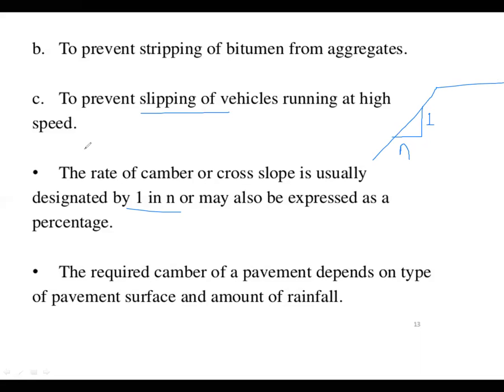If you consider 1 in 100, it means 1 mm vertical to 100 mm horizontal. Whatever unit you take here, the other side is considered in the same unit, so 1 meter to 100 meter is the length.